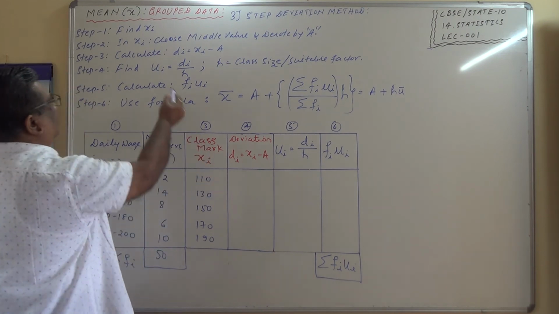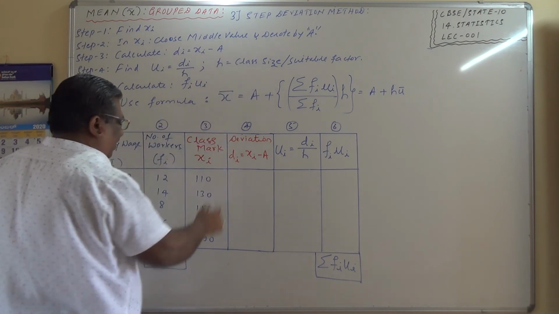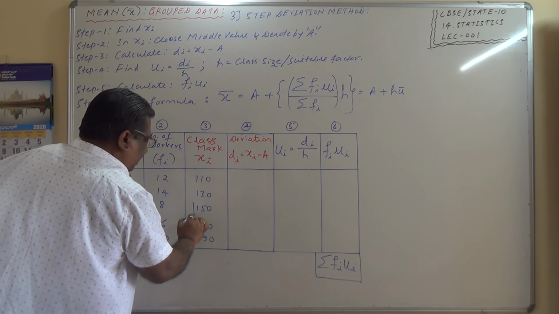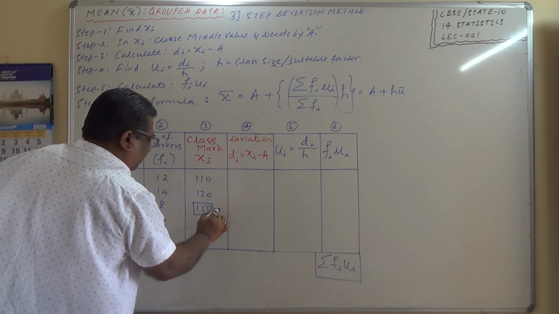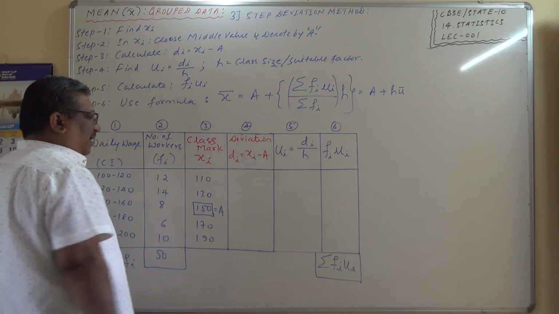Now I have to select in xi, choose a middle value and denote it by a. So top to leave it, bottom to leave it. I will consider this as equals a here, deviation. Now di is equal to xi minus a.